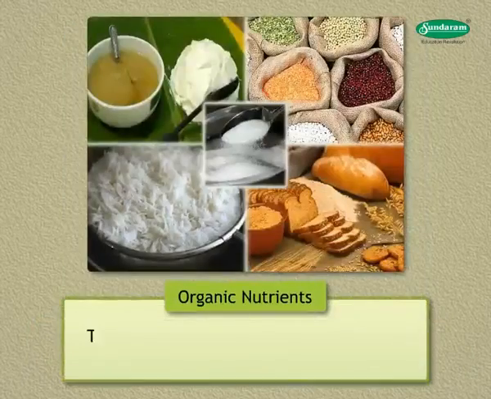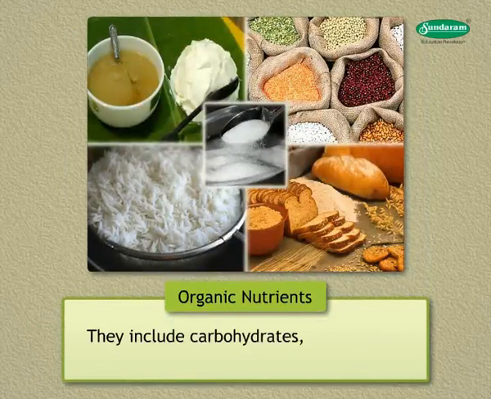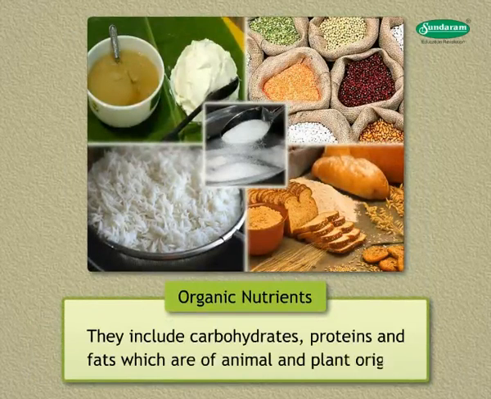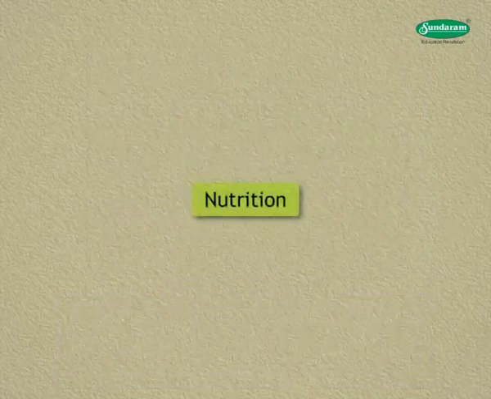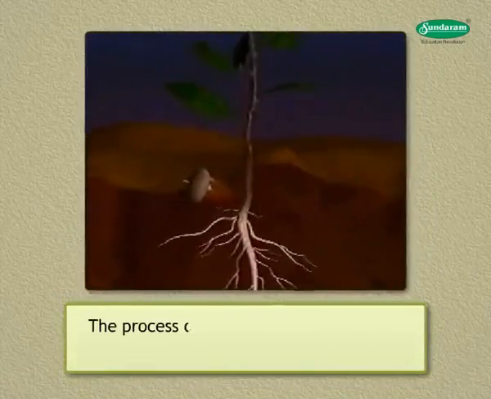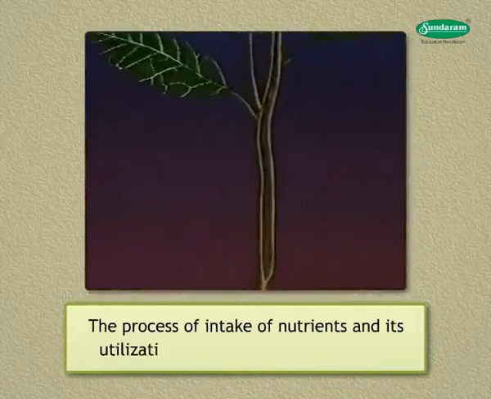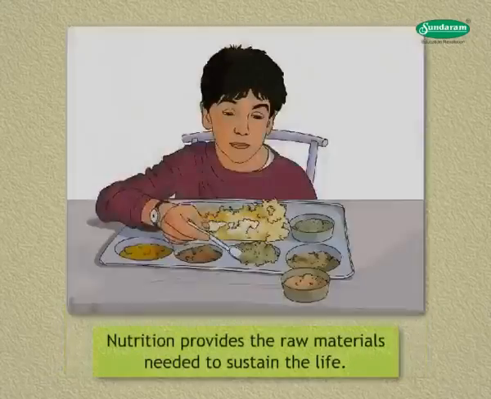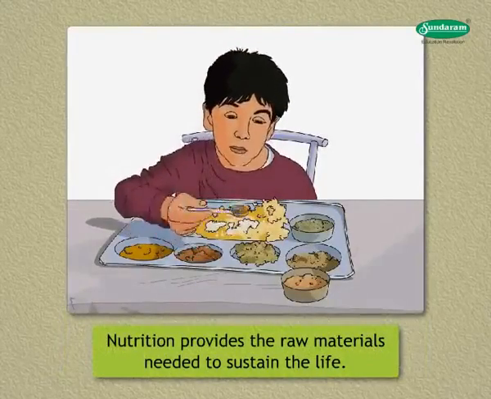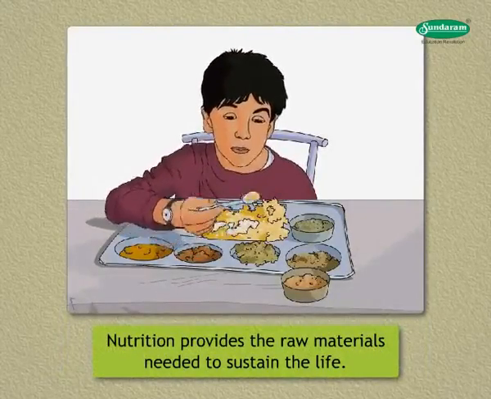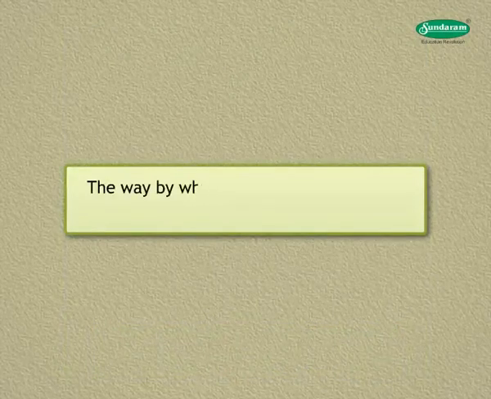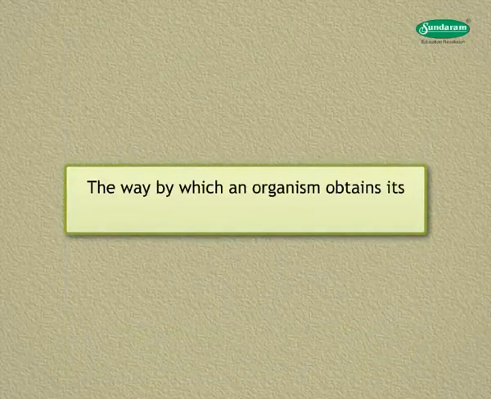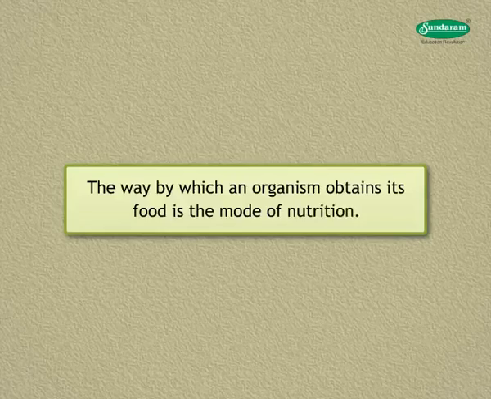Organic nutrients. They include carbohydrates, proteins, and fats which are of animal and plant origin. Nutrition. The process of intake of nutrients and its utilization by an organism is nutrition. Nutrition provides the raw materials needed to sustain life. The way by which an organism obtains its food is the mode of nutrition.